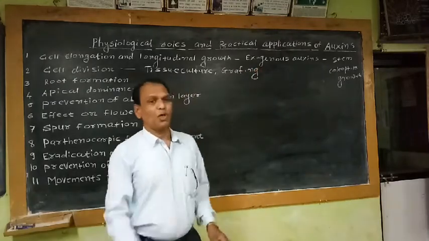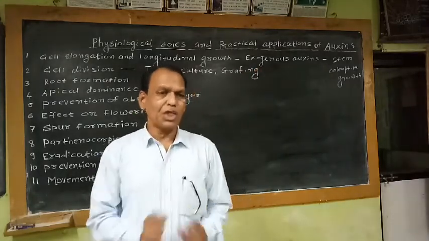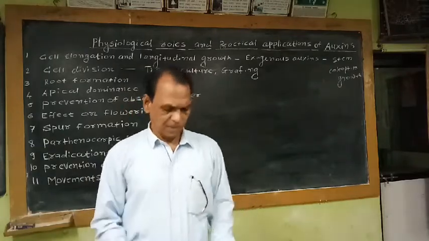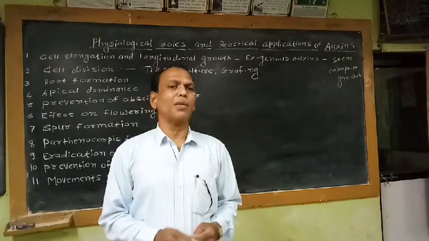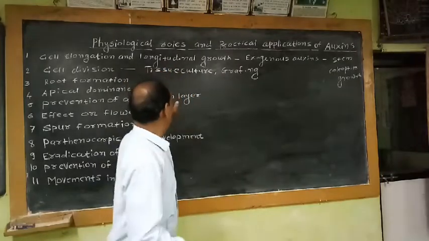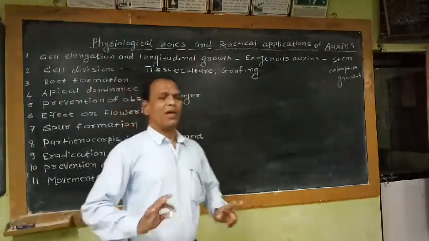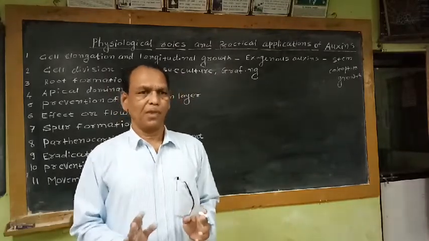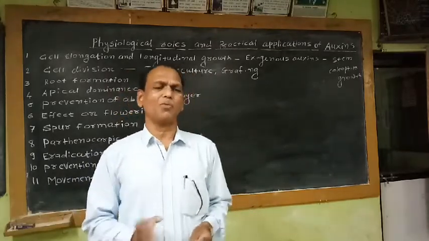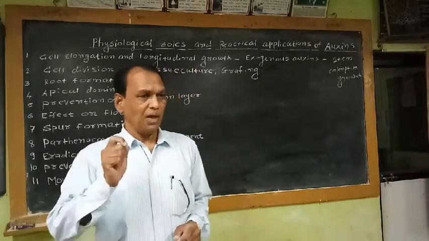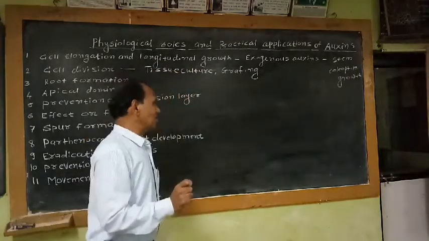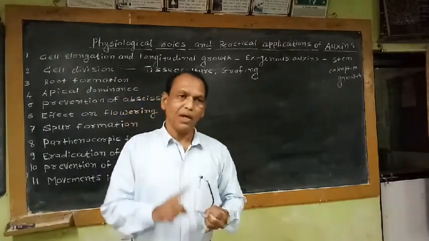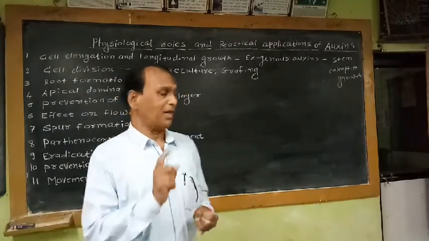For successful tissue culture, initiation of callus is the basic thing. If we add auxin in the culture medium, formation of callus takes place and further tissue culture process is possible. That means development of plantlets from callus is possible, because callus forms due to addition of auxins in the culture medium.